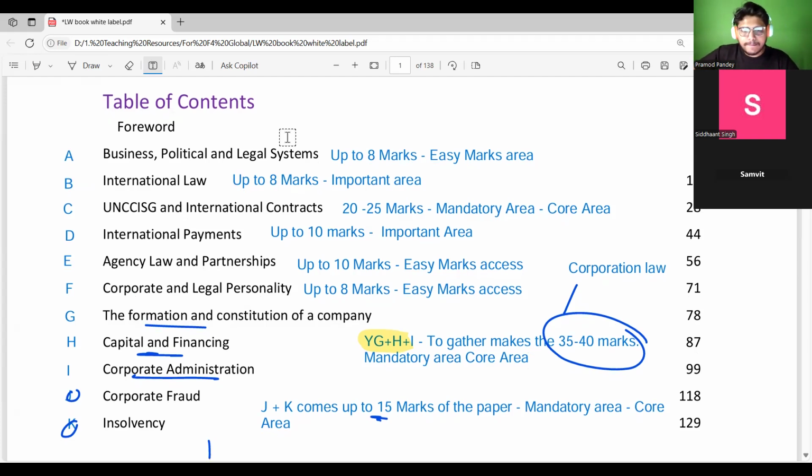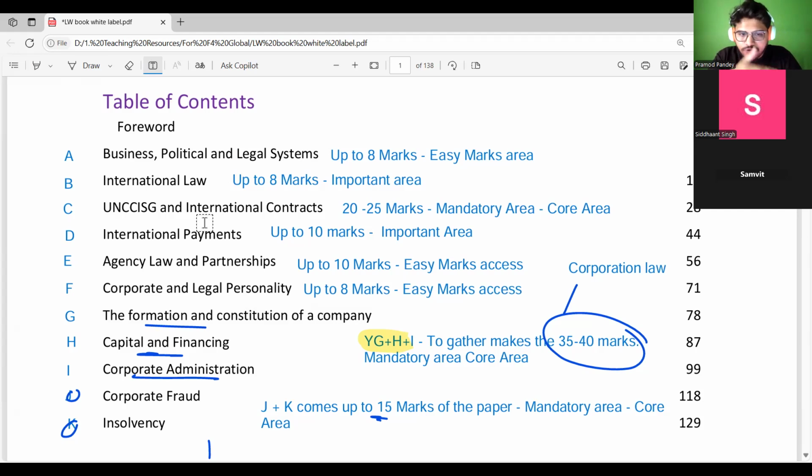Around 8 marks. This is the analysis that I have prepared myself. This will give you access to easy marks. There is some portion where you will have easy marks, for example Section A, one-mark requirements. The international law, which is not there in your UK law, is another variant. In international law, you will have up to 8 marks. It is an important area that would be tested in your paper.